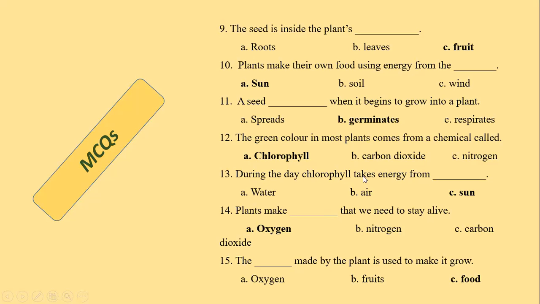During the day, chlorophyll takes energy from the sun. Plants make dash that we need to stay alive. Oxygen, nitrogen or carbon. It's oxygen. Carbon dioxide. The dash made by the plant is used to make it grow. The food. These are the MCQs.